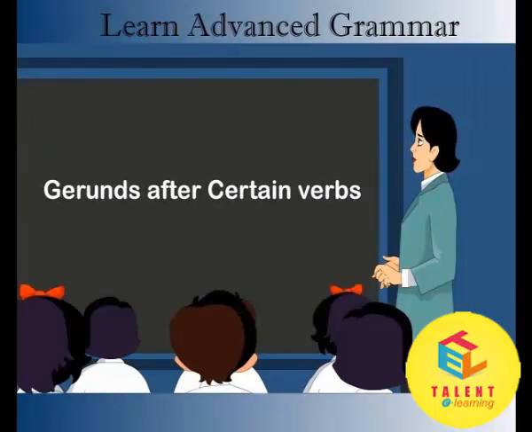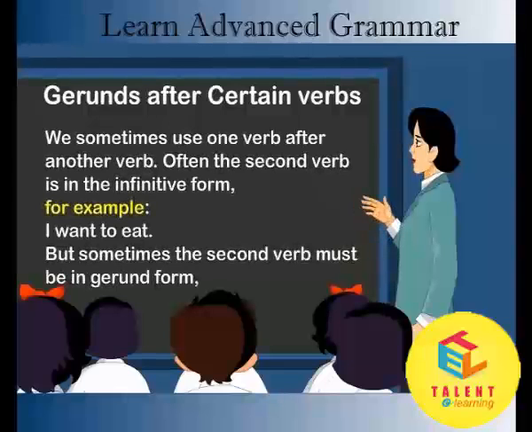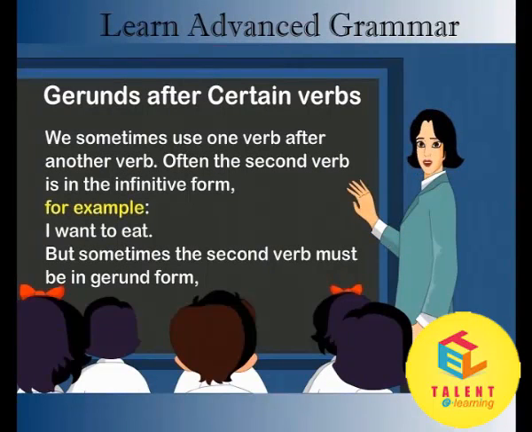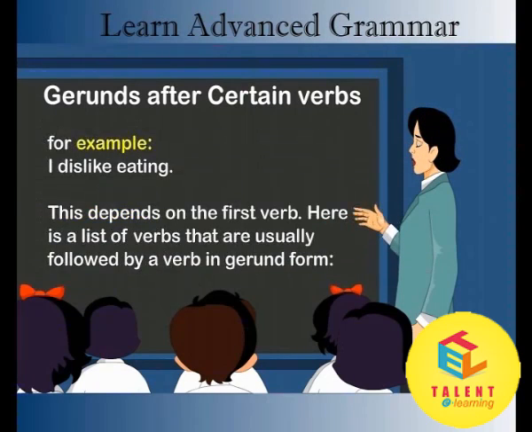Gerunds after certain verbs. We sometimes use one verb after another verb. Often the second verb is in the infinitive form. For example, I want to eat. But sometimes the second verb must be in gerund form. For example, I dislike eating. This depends on the first verb. Here is a list of verbs that are usually followed by a verb in gerund form.